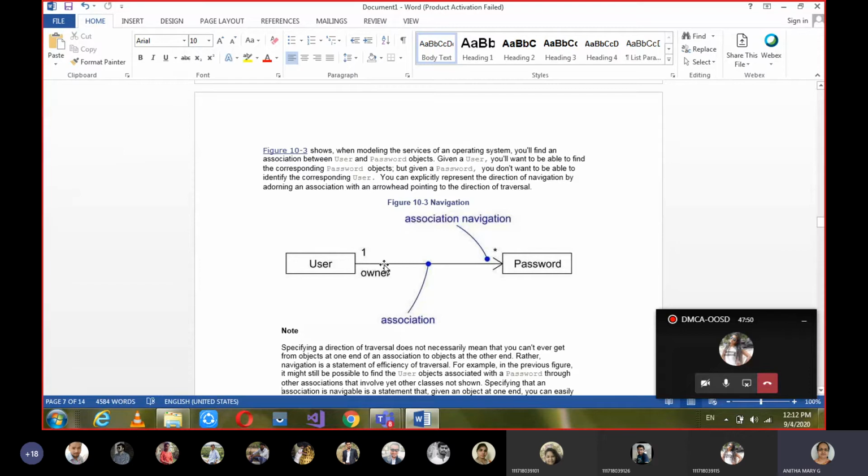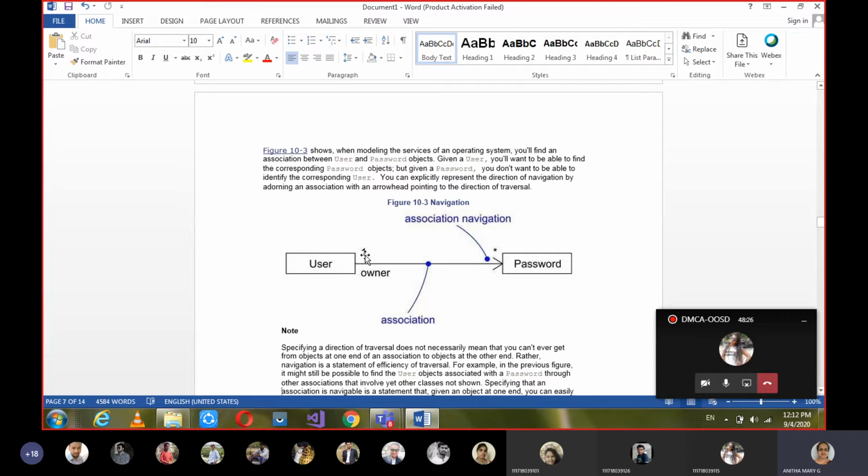No. So in such scenarios, I want to make it specific, saying that it has to work in only one direction. At that time I make this association unidirectional. If we don't give any arrow, when we give the general association, it is both ways. But when you want to make it only one way, then we need to give the arrow like this. So that is what we call association navigation.